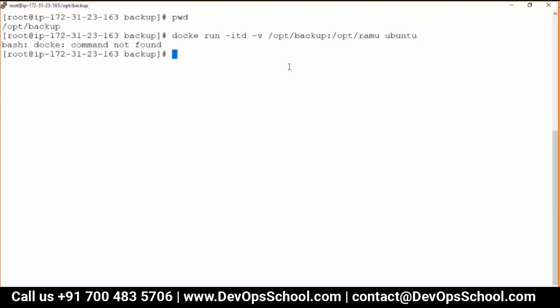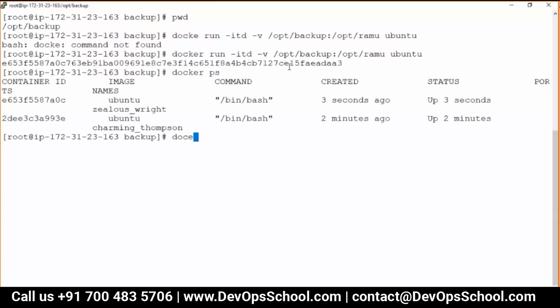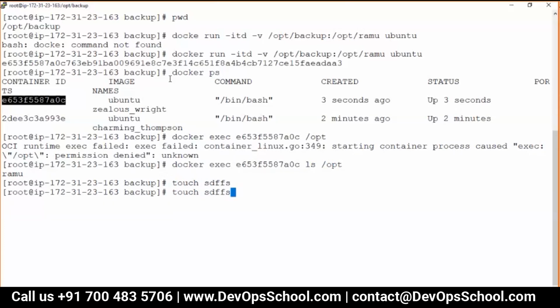The docker command is wrong here. docker ps. See here, docker exec. /opt. So anything you store here, you can see inside ramu.